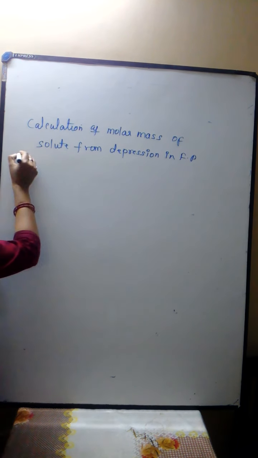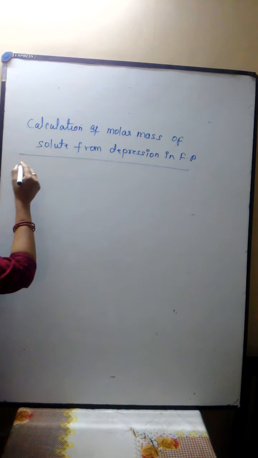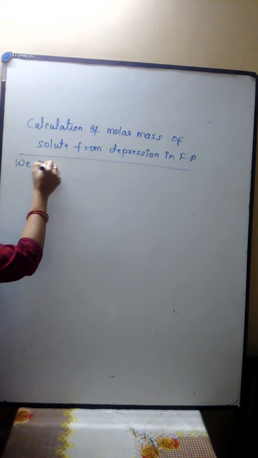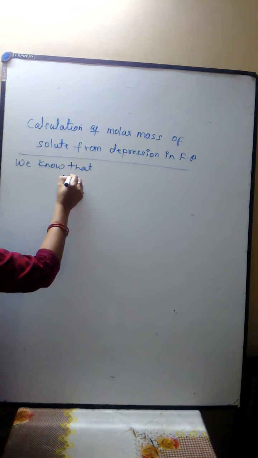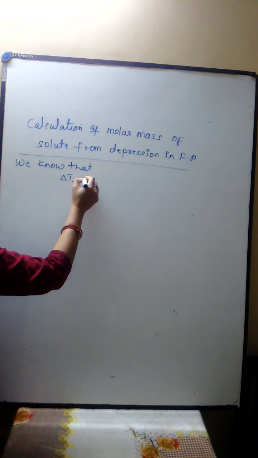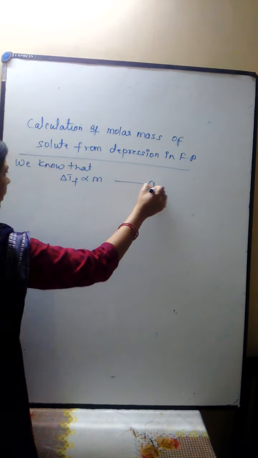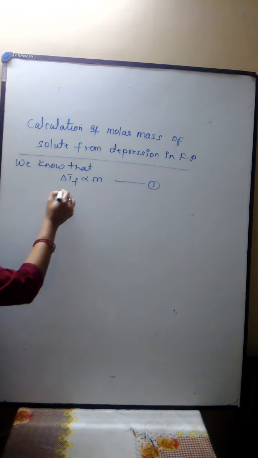We know that depression in freezing point is a colligative property directly proportional to molality,